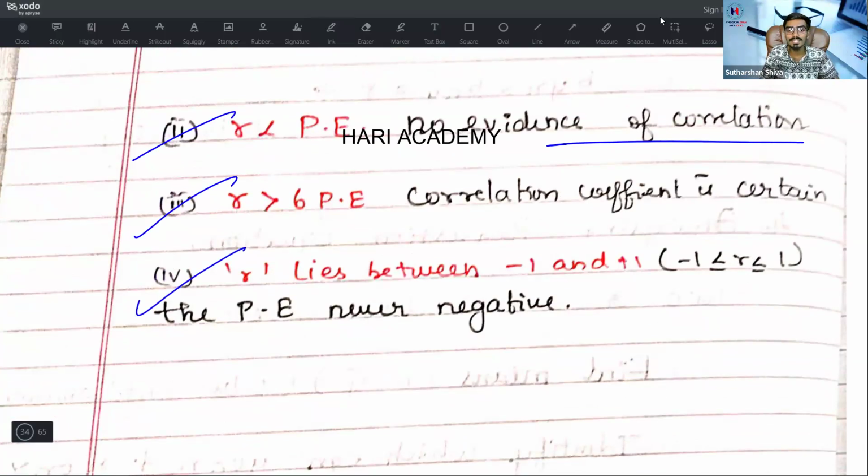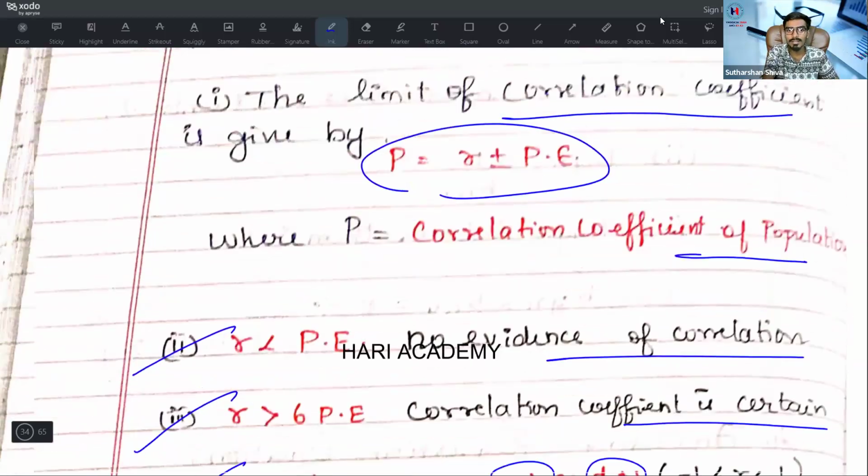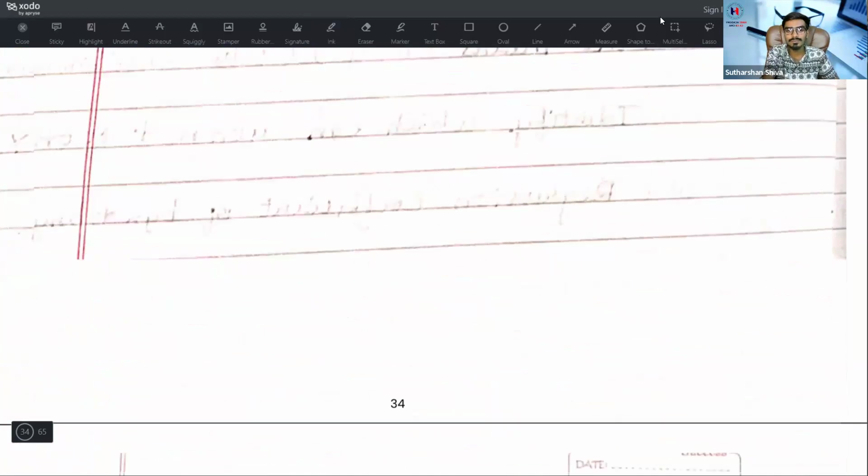When r is greater than 6 PE, that is, 6 times more than the probable error, the correlation coefficient is certain. When r lies between -1 and +1, that is, -1 less than or equal to r less than or equal to 1, then the probable error will never be negative.